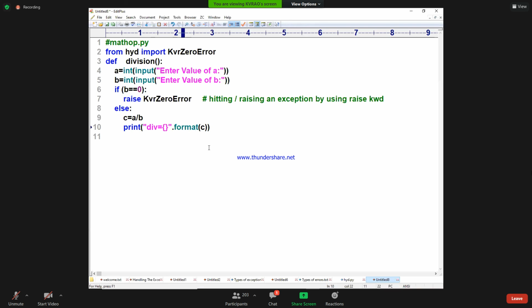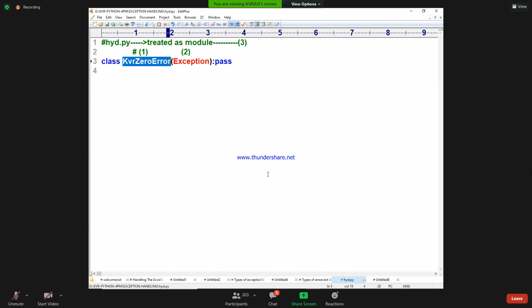Are you following? Raise is a keyword used for raising an exception when a certain condition is satisfied. Raising an exception is nothing but hitting the exception. Before raising an exception, that exception must be developed. This program is called the development of exception.